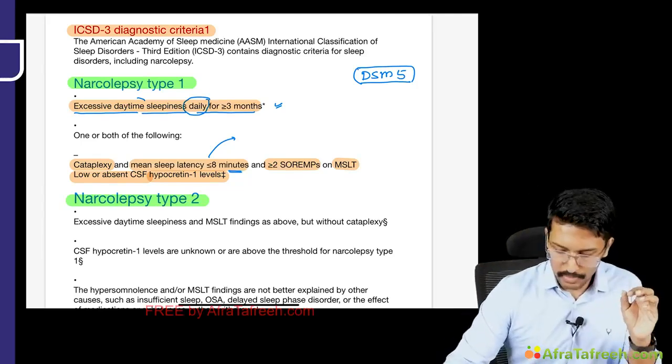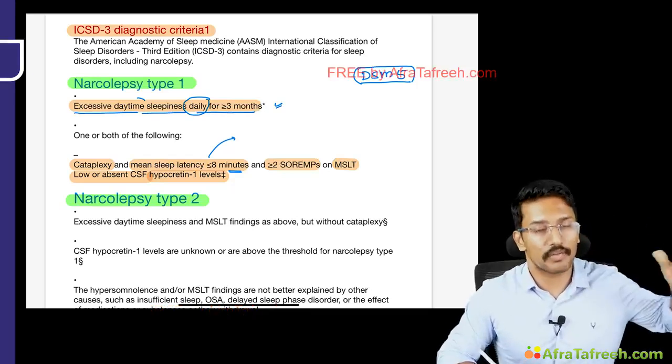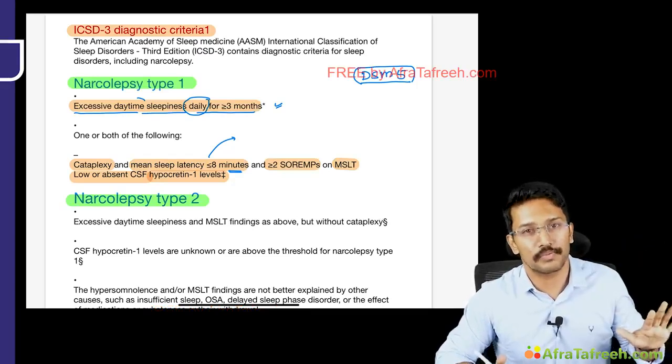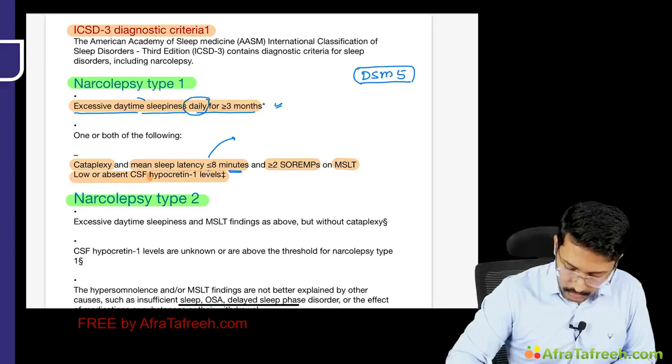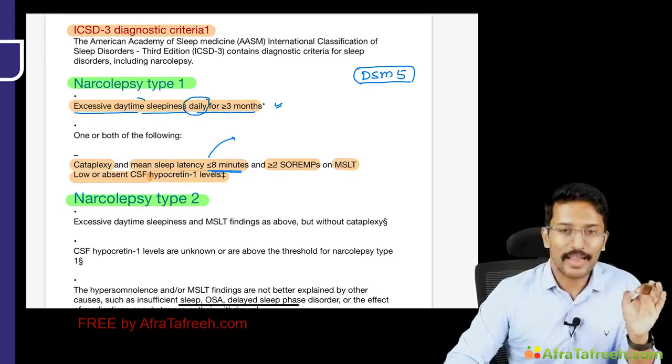Now, normal sleep latency is more than 15 minutes. So if I'm awake and if I have to make a transition into sleep, it will take at least 15 minutes or more before I am found asleep. If it is less than that, it is abnormal. And for the diagnostic purpose of narcolepsy, we are using the sleep latency of 8 minutes or less.